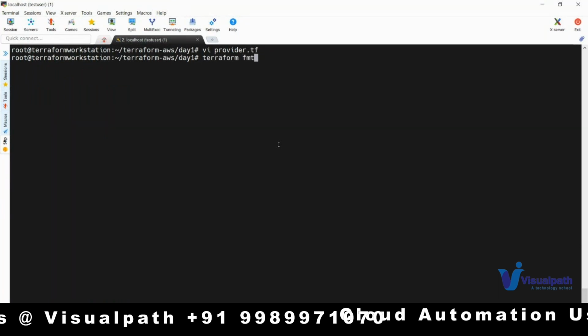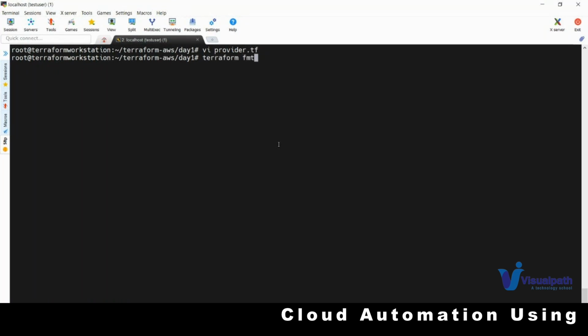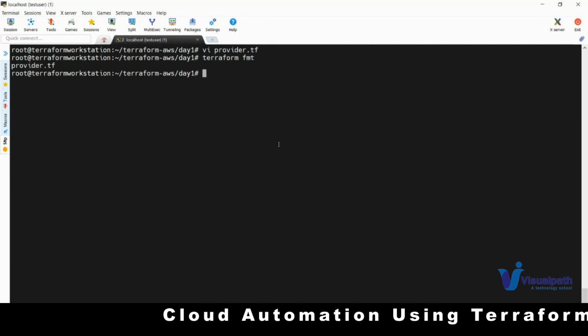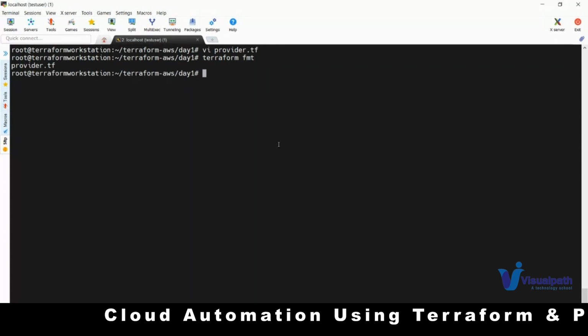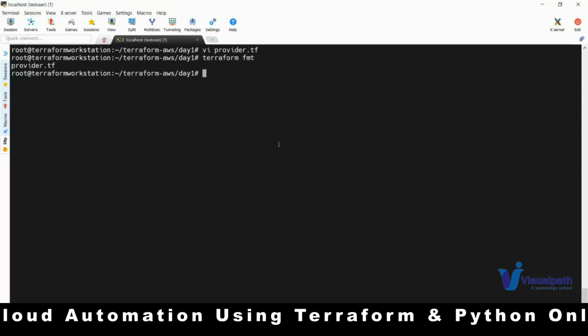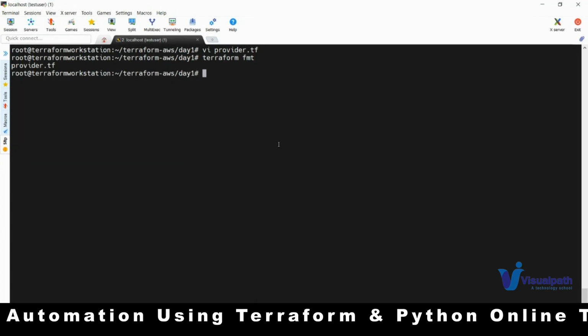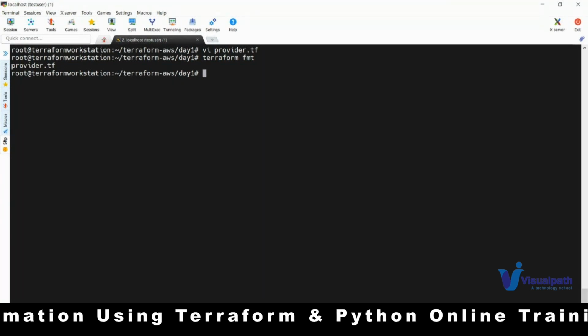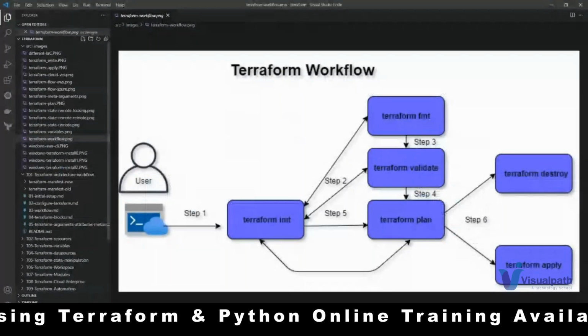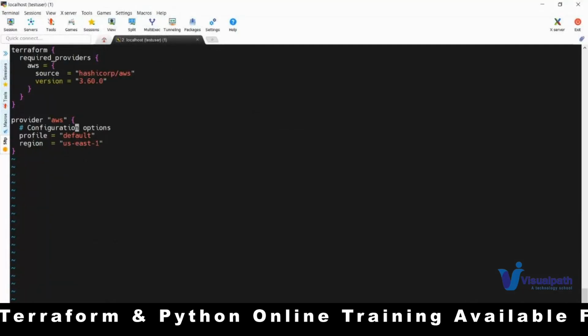If a file is modified, it will tell you which file was modified. You can see now only the provider.tf file is modified. Why? Because the instance.tf file is already according to the Terraform configuration file format, so no need to modify that. So the file which was modified is displayed here. This is one optional command. Now if you see the file, you can see it is properly placed.